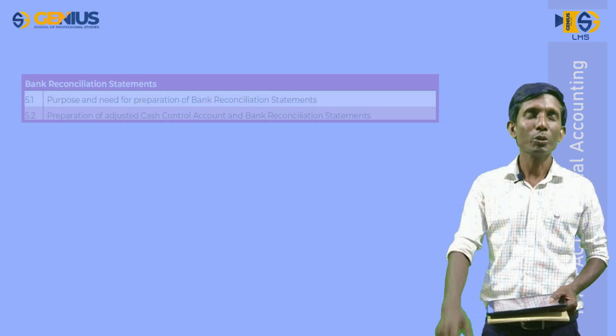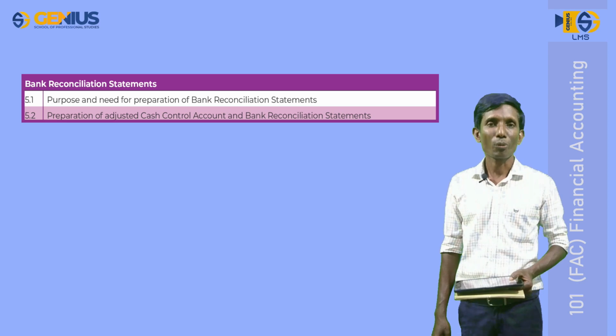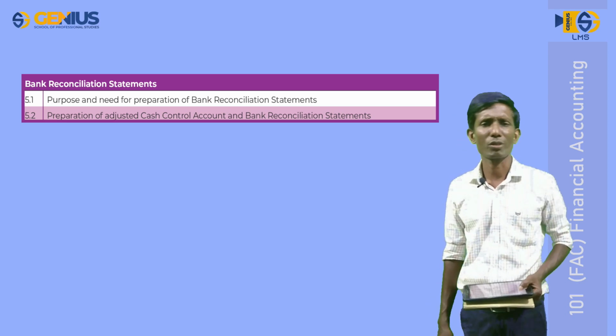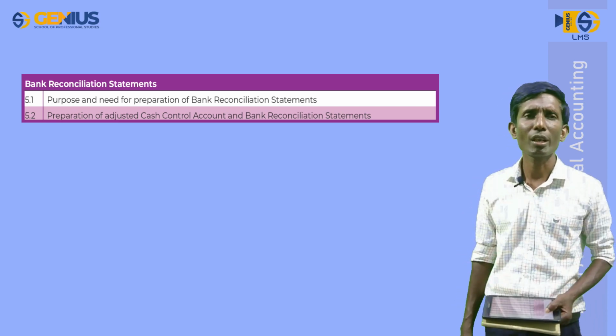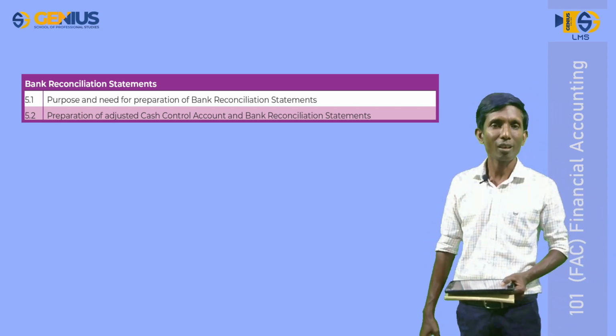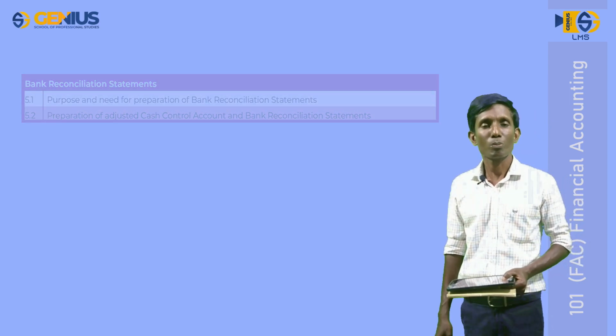Then lesson number 5. You can study bank reconciliation statement. You know that most business prefer to do their transactions through a current account. Here we are going to study how do we record the transactions incurred through the current account maintained by a business. This is the lesson number 5.